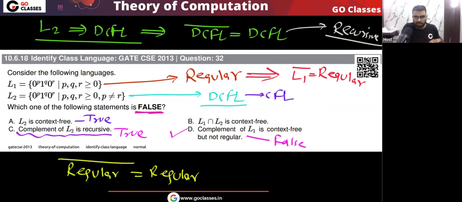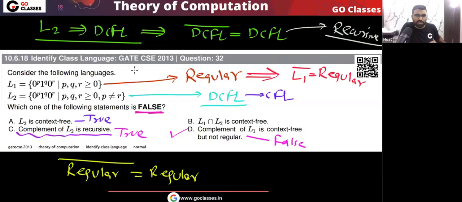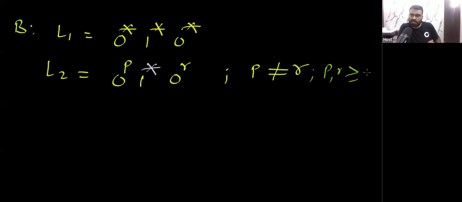But let's check option B also. Here you can see that L1 is given to you, that is 0^P 1^Q 0^R, basically 0* 1* 0*. Yes or no? This is your L1. And what was L2? L2 was 0^P 1^Q 0^R, where P is not equal to R. So I can write it as 0* 0^P 1* 0*. Here you can easily see that P and R are greater than or equal to 0.